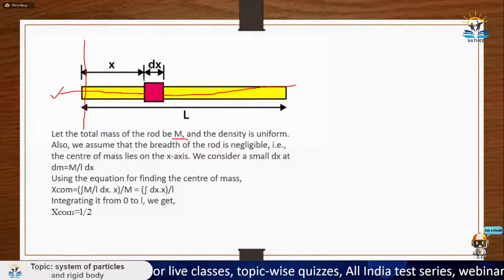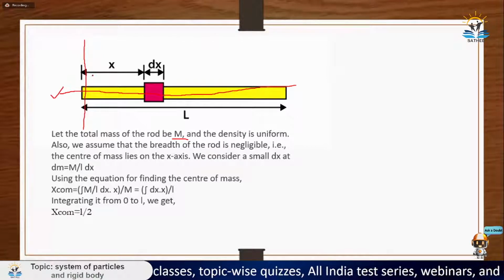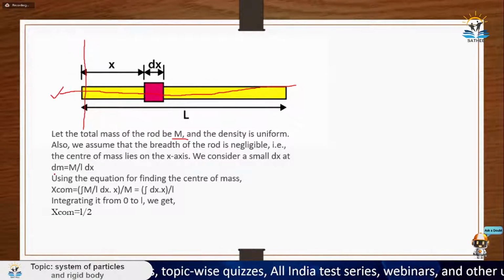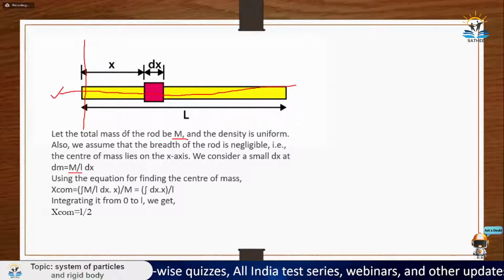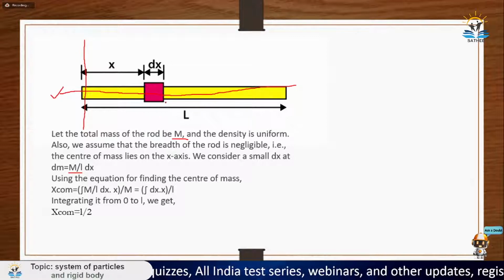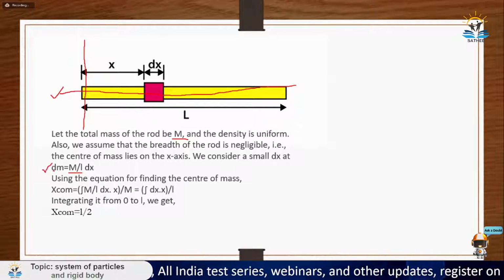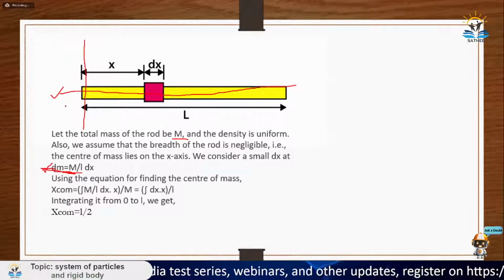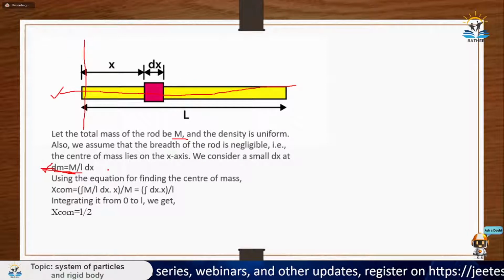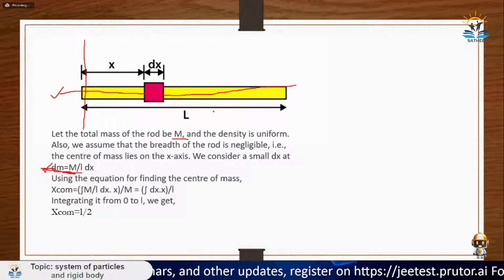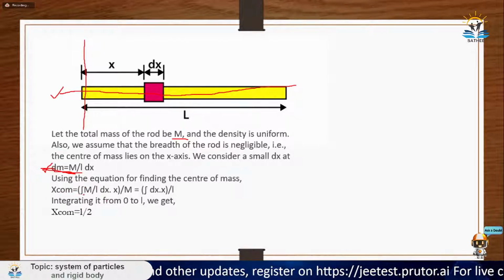So what is the mass of this dx segment? The mass of a unit length is total mass divided by total length, M by L, and then I multiply it by dx to get the mass of this dx segment. So the mass of this segment is dm, which is capital M by L multiplied by dx. Then I integrate it over the entire length from 0 to L.